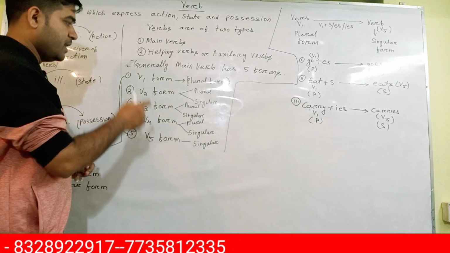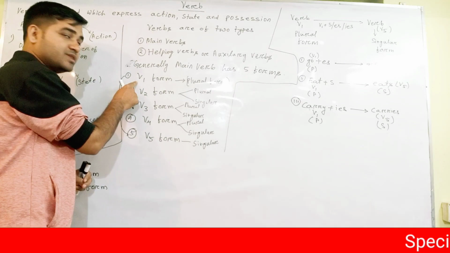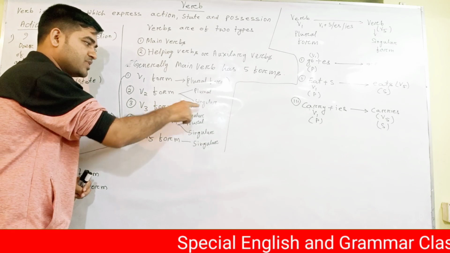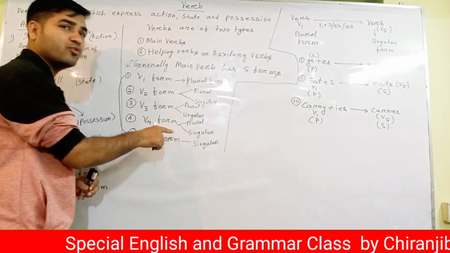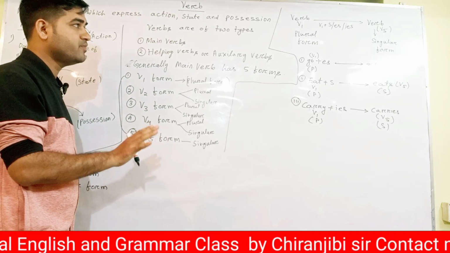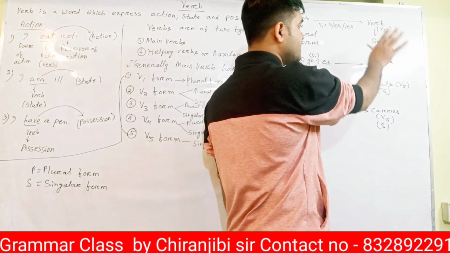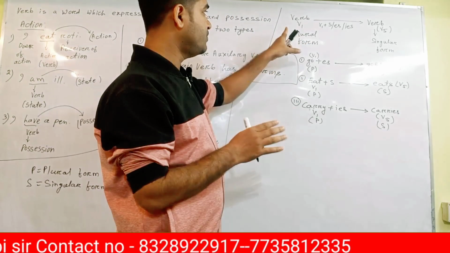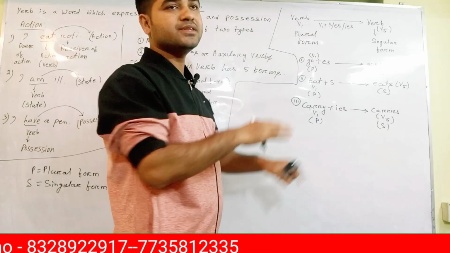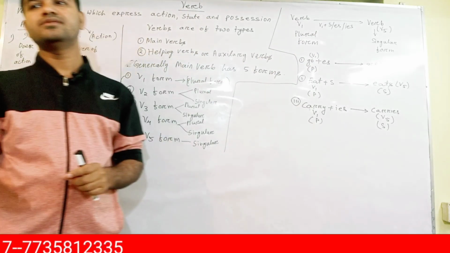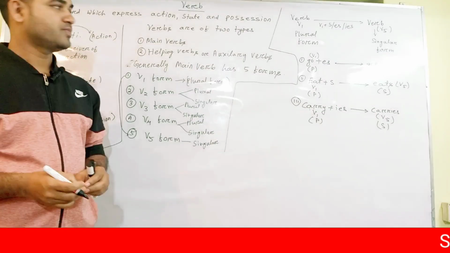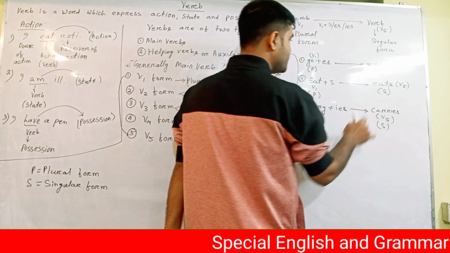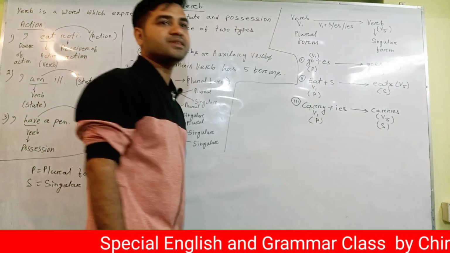Now listen to me. If I talk about these 5 forms of the verb, V1 is plural, V2 is both singular and plural, V3 is both singular and plural, V4 is both singular and plural, V5 is only the singular form of the verb. We need to know how to make a singular verb plural and a plural verb singular. Always listen to me, V1 is plural. If we add S, yes, es to the V1 form, it becomes a singular verb. For example, go is plural, goes is singular. It is plural, its is singular. Carry is plural, carries is singular.